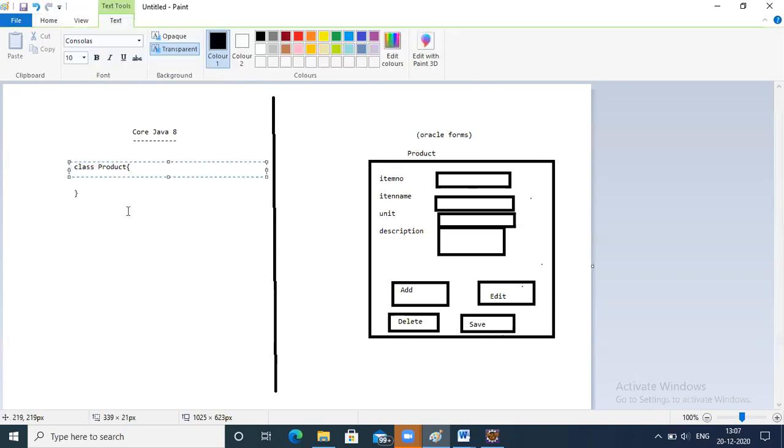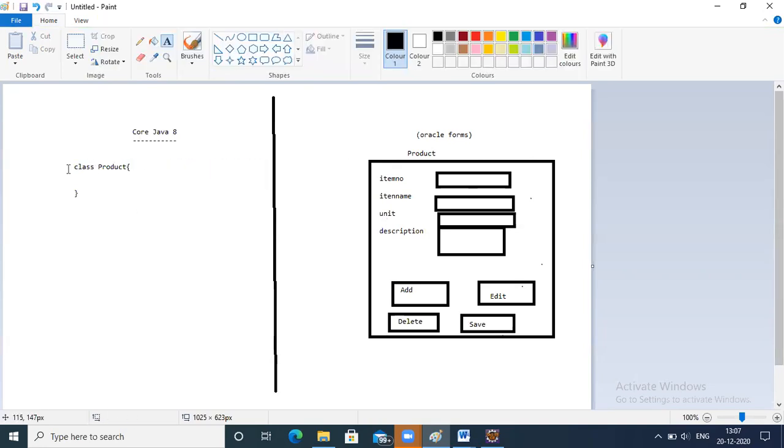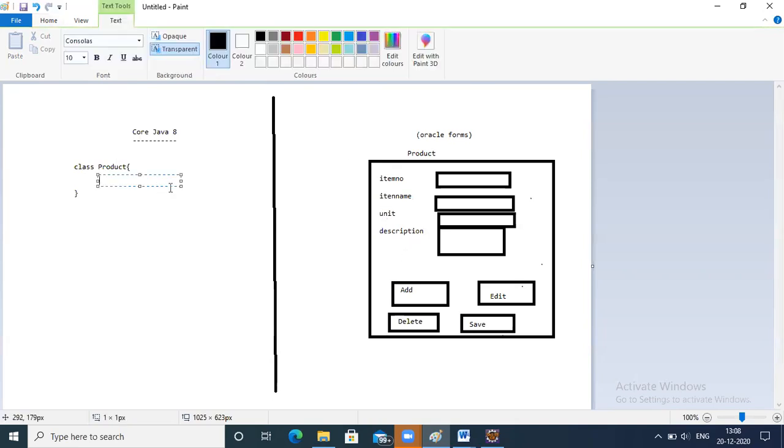Let's say class product is there. Everything is a class in Java. So this is a class and this is the class name. Now what are the things that you are storing, or what are the attributes, or features of this particular product that you have to specify as member variables? Let's say these are the member variables.